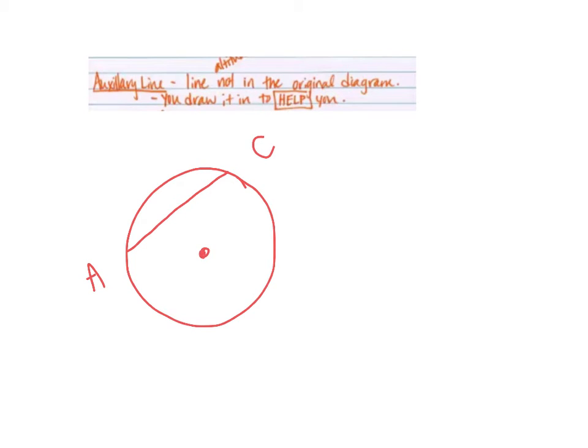One of the easiest places that we draw auxiliary lines is in circles. So, for example, if I have a circle and this is called a chord, so if I call this A, C, and B is here in the center, I might be told that B is the center of the circle. So remember, that's our notation for B is the center of the circle. And this is the only thing I have. And maybe I need to find some information about how long AC is.